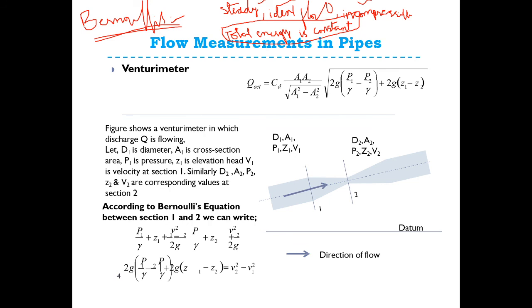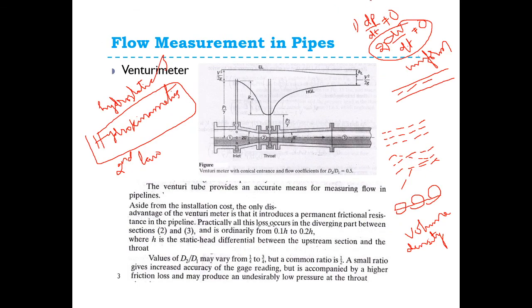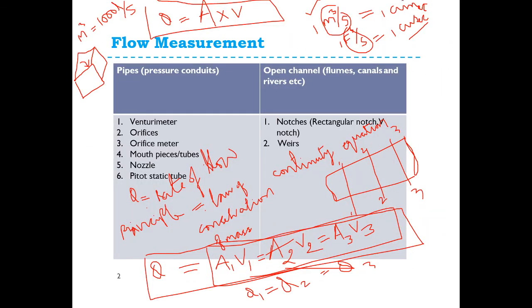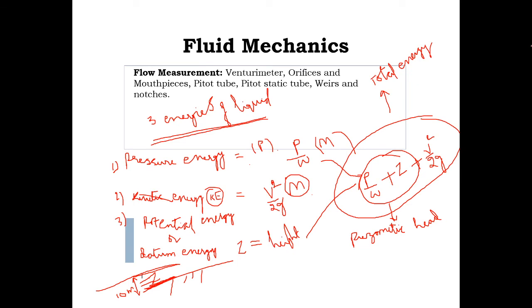That is Bernoulli's theorem. If you write it mathematically, that is P by W plus V square by 2G plus Z is equal to constant. Clear? That is Bernoulli's theorem.